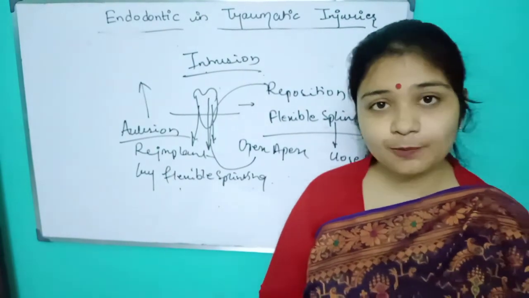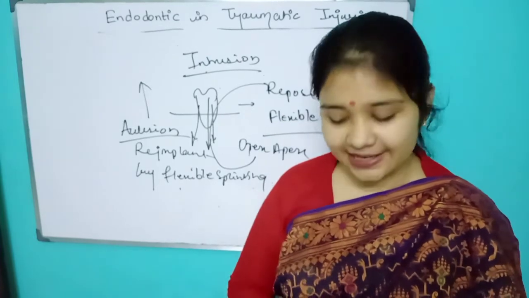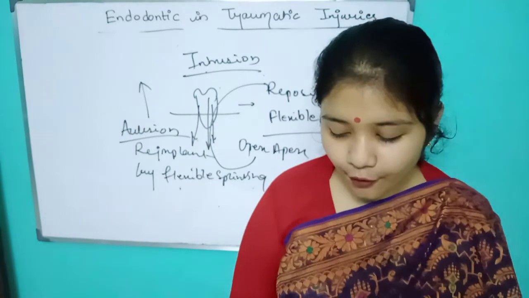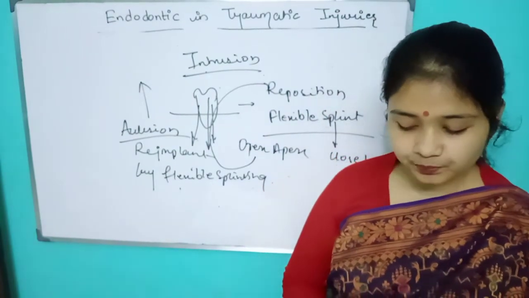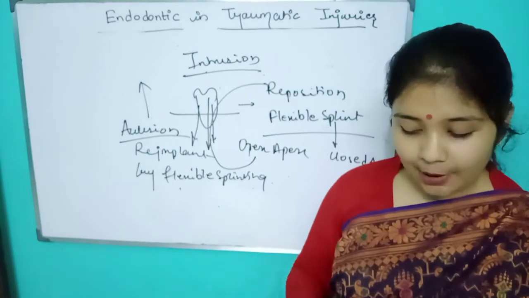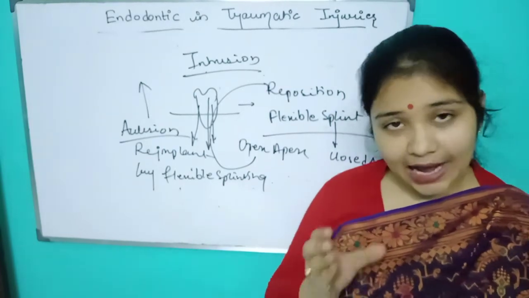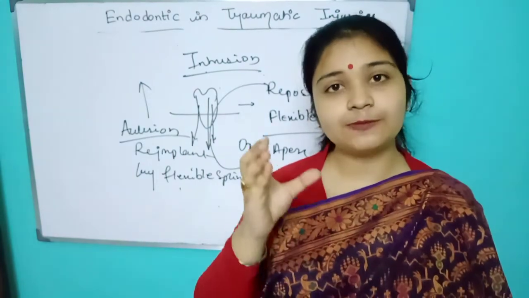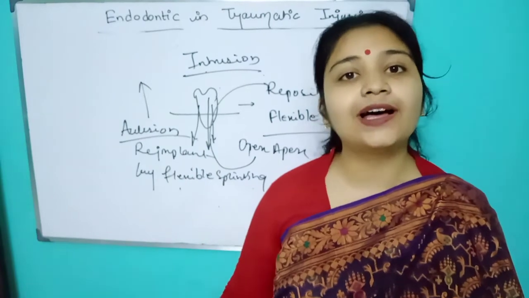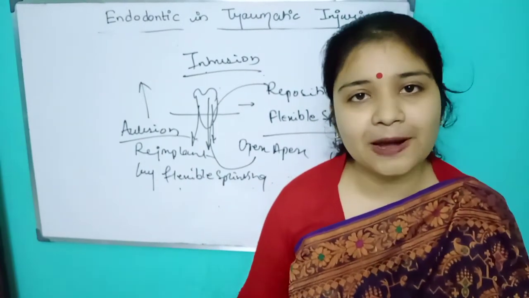I must have missed that point, but it came in the exam. After trauma, odontoblasts rapidly form an extensive amount of repetitive dentin in the pulp space. If odontoblast activity increases in our pulp space and metamorphosis happens there, that is known as calcific metamorphosis.